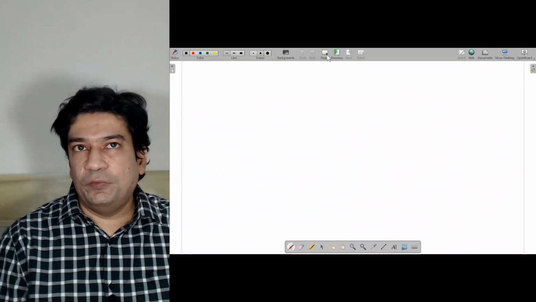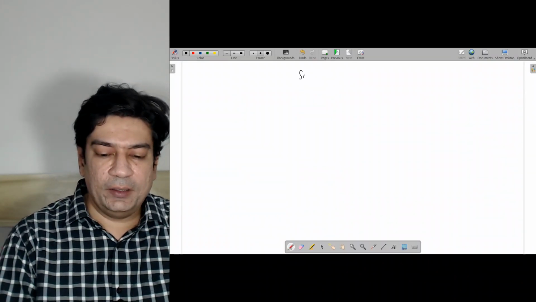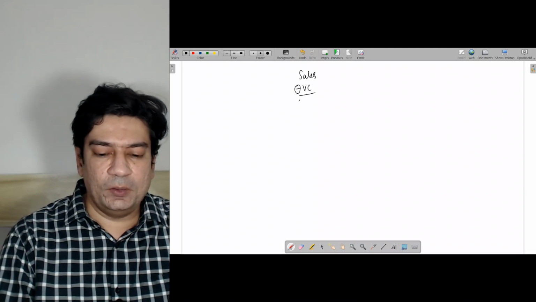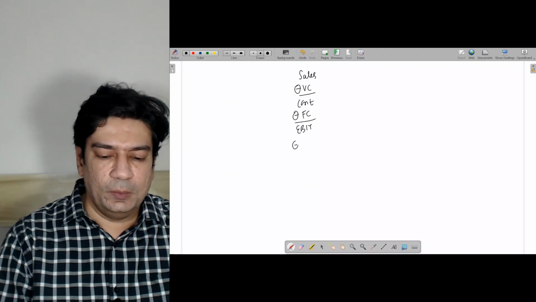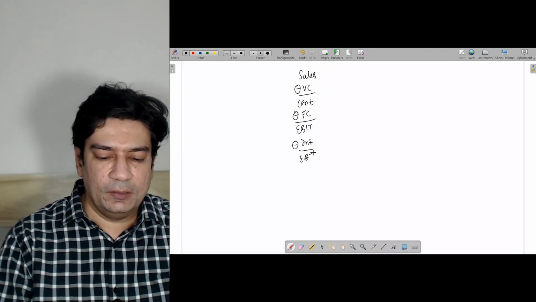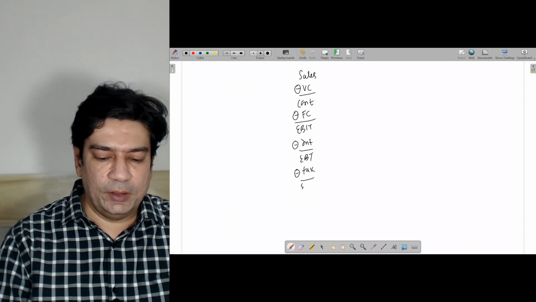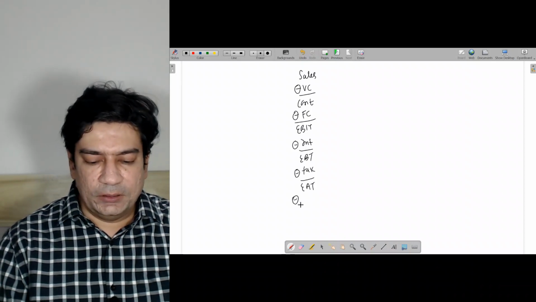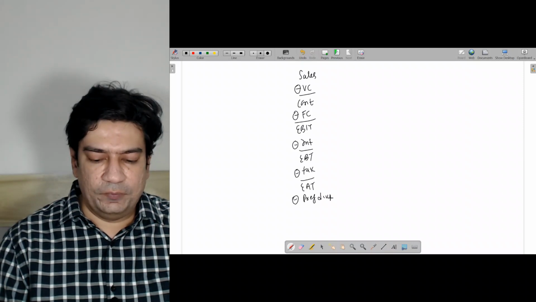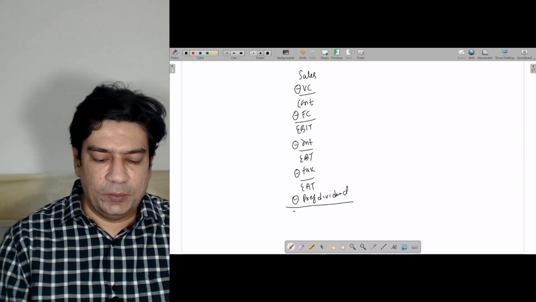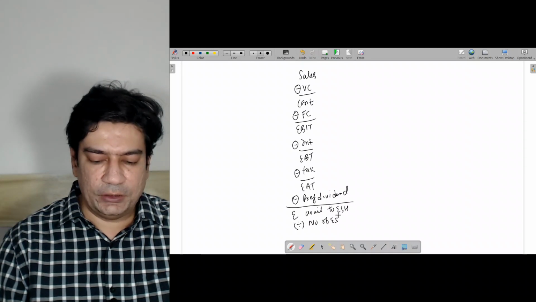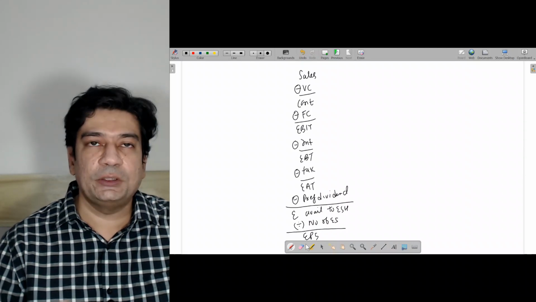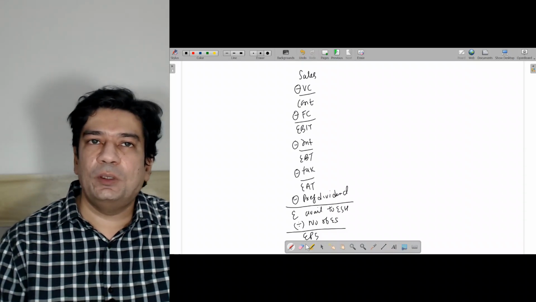So right now for the few sums, you need to know the format, that is sales minus variable cost will give you contribution, minus fixed cost will give you EBIT, minus interest will give you EBT, minus tax will give you earning after tax. From this you are going to pay the preference dividend. Then you are going to get earnings available to equity shareholders. This you are going to divide by the number of equity shares. Finally, you are going to get earning per share. This is the format you need to remember.